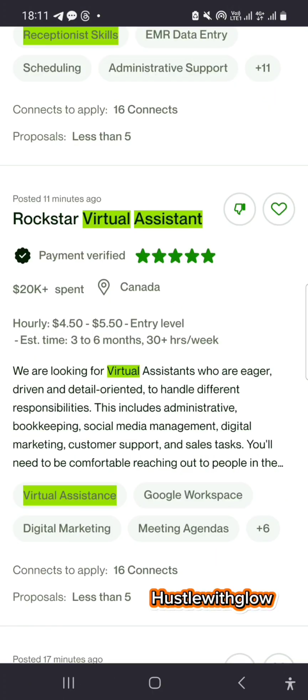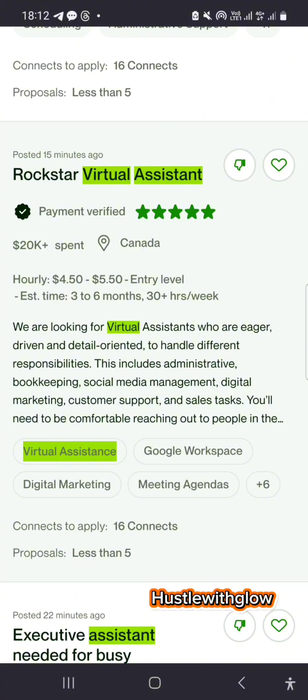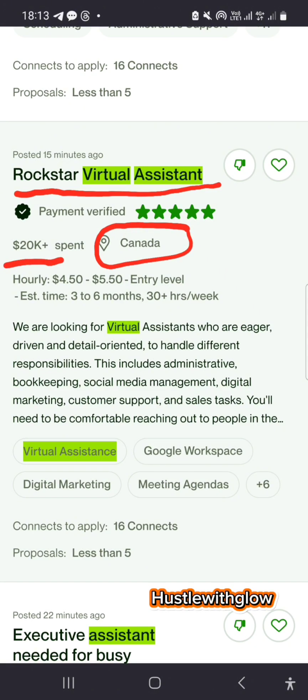Let me check out this one. All right, I think this one is good. Rockstar virtual assistant. Now location is Canada. That's where the person is. The person has spent 20K plus dollars in paying workers. That means this is a good client, okay.